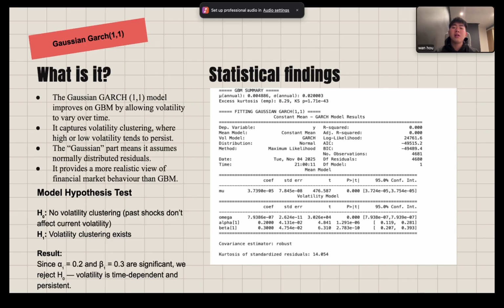The model also showed an annualized volatility of around 2% and a kurtosis value of 14, indicating that returns have heavier tails than a normal distribution. In simple terms, this means extreme price changes occur more frequently than what a normal model like the GBM would predict. However, even though GARCH captures volatility clustering well, it still struggles to explain sudden jumps or crashes in price. To address this, we move beyond the Gaussian framework and integrate Sornette's approach using a Lévy distribution. This adds fat tails into the model, making it better at capturing rare extreme events and giving us a more realistic picture of the market risk, which leads into the next part of our analysis.